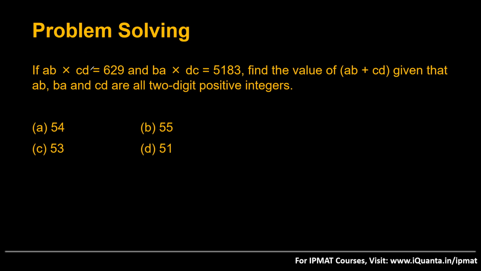Yeah, how can we guess AB into CD if the product is 629? How can we guess B into DC? Right. So, do you want me to solve this? Fine. See, let's try to solve this, okay?